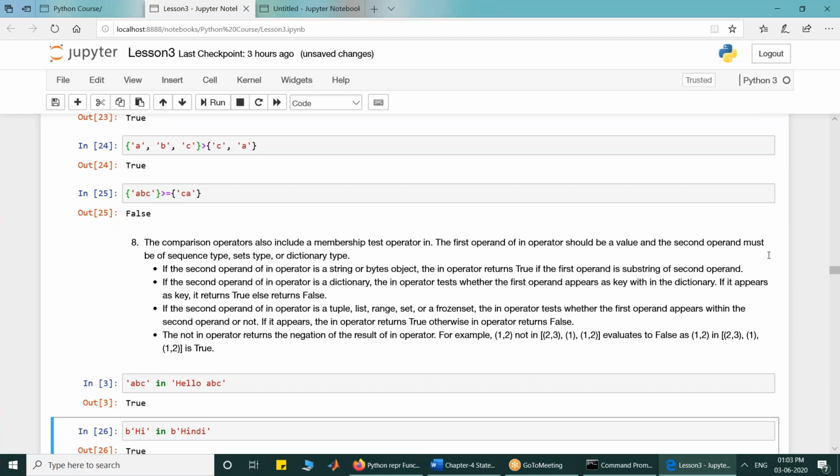Tamanna, when will we get the study material? You have to check with your organizers.